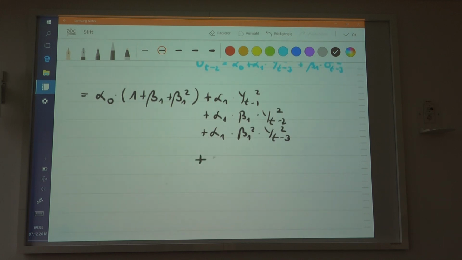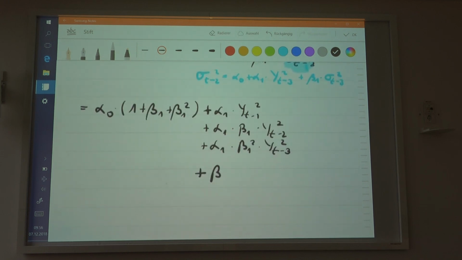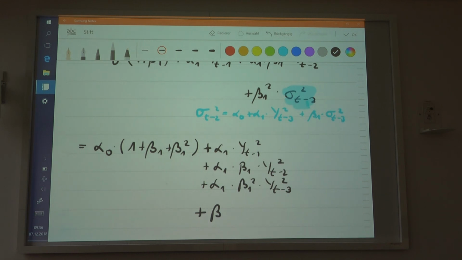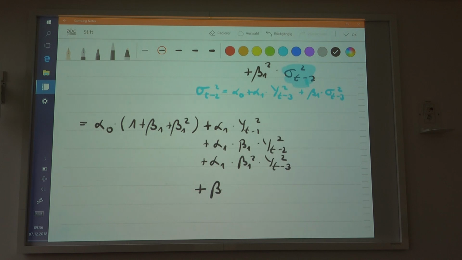And the final one will be equal to beta... this is what you will have. So you're going to replace this: beta 1 squared times beta 1 times sigma squared at point t-3 is going to be equal to beta 1 cubed times sigma_{t-3} squared. So that's the mechanism that applies here. And now suppose that you do this infinitely many times.